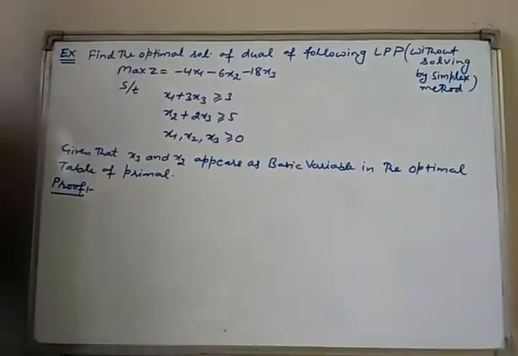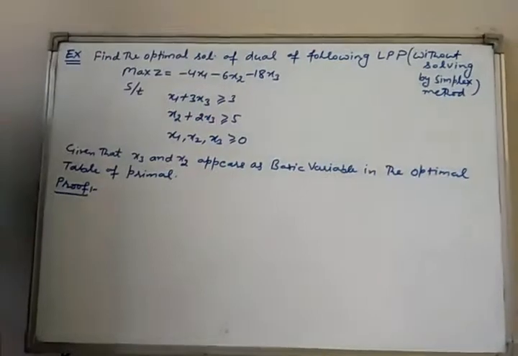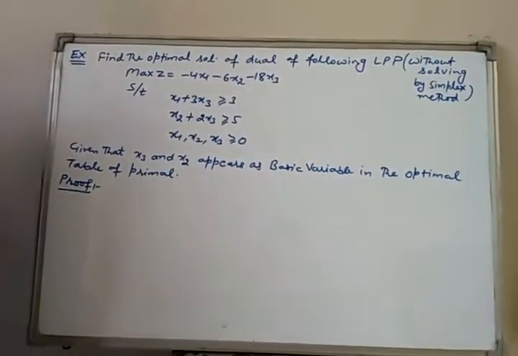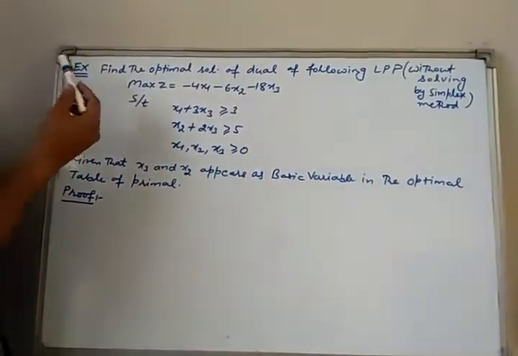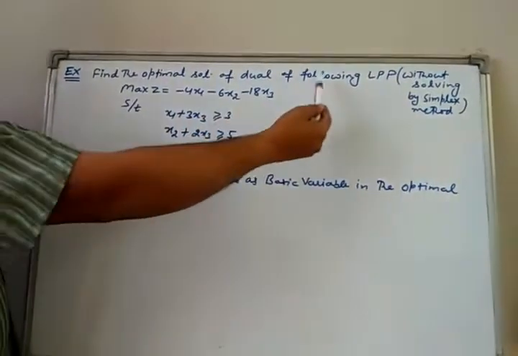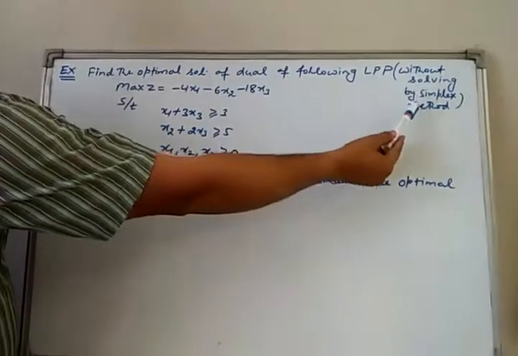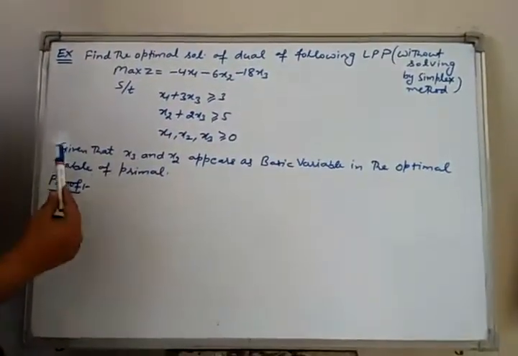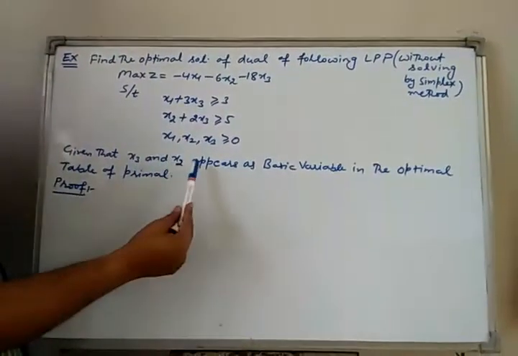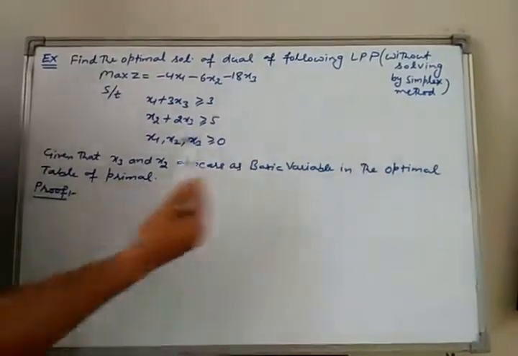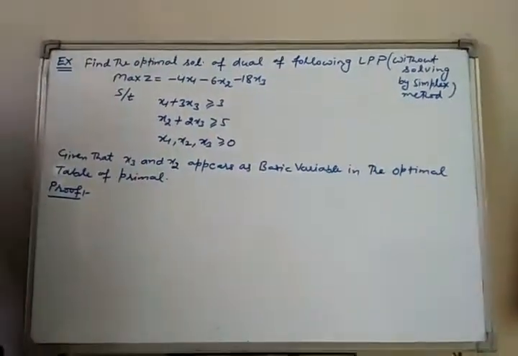Now, utilization of the complementary slackness condition is also seen by this question. Find the optimal solution of the dual of the following LPP without solving by the simplex method. Given that x3 and x2 appear as basic variables in the optimal table of the primal.